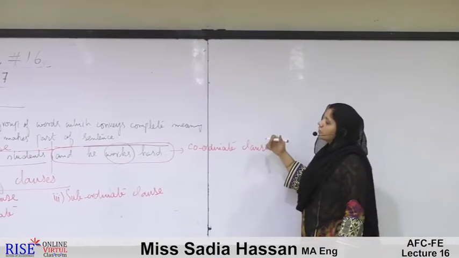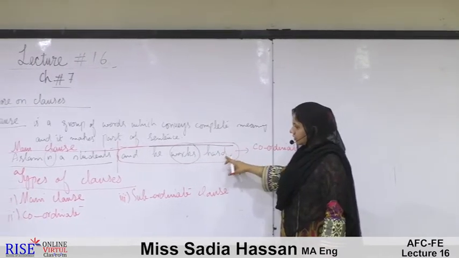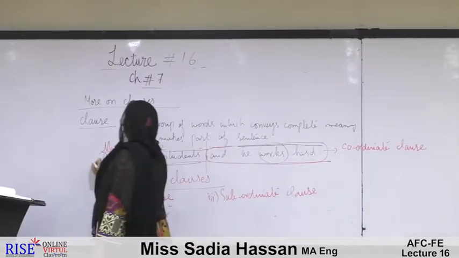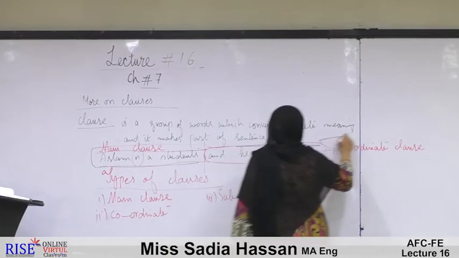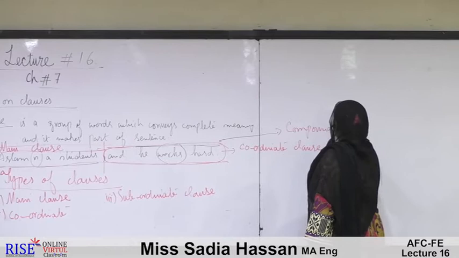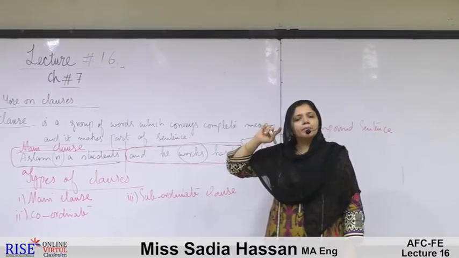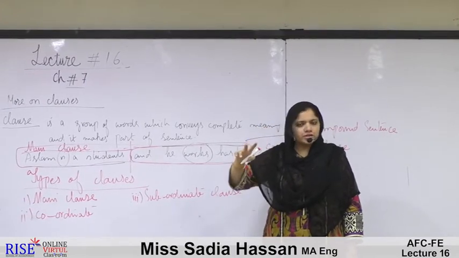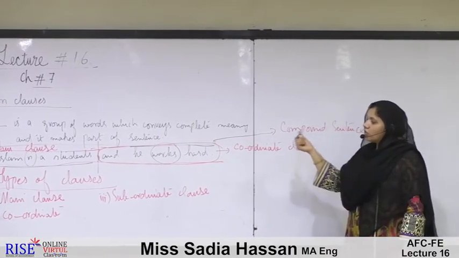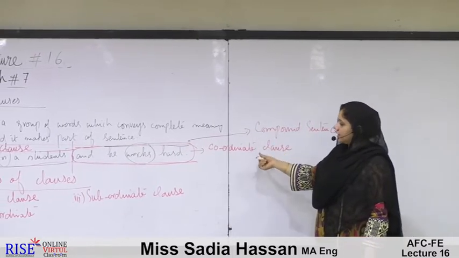Whenever a clause is preceded by a coordinate conjunction, that is called a coordinate clause. And if we see the overall structure of this sentence, we call this sentence a compound sentence. So we see that all compound sentences are composed of two types of clauses. One must be the main clause and the other must be the coordinate clause, because of the presence of the coordinate conjunction in that clause.